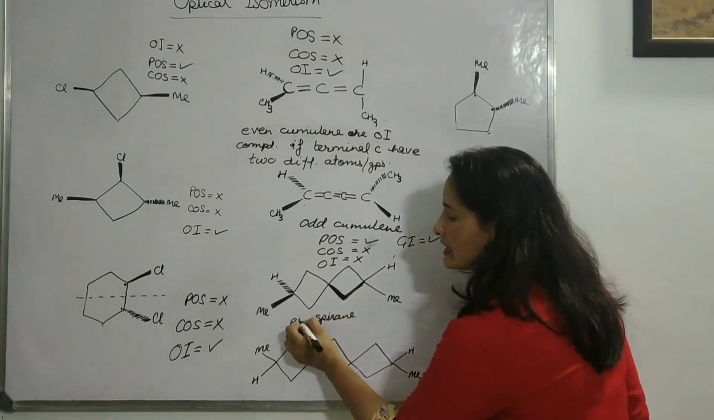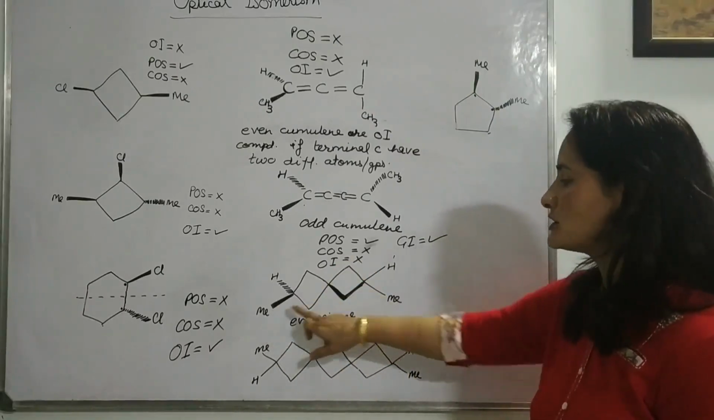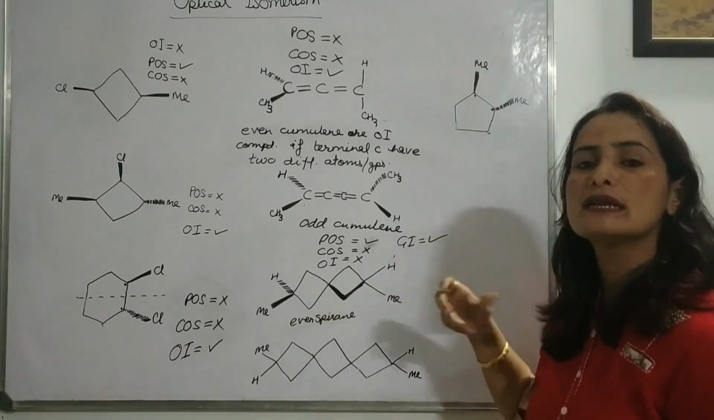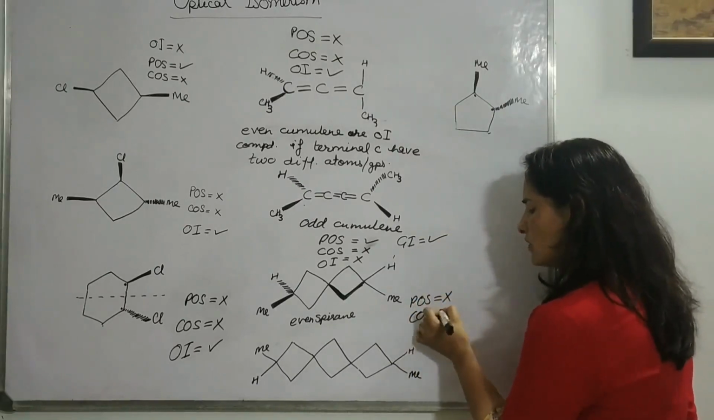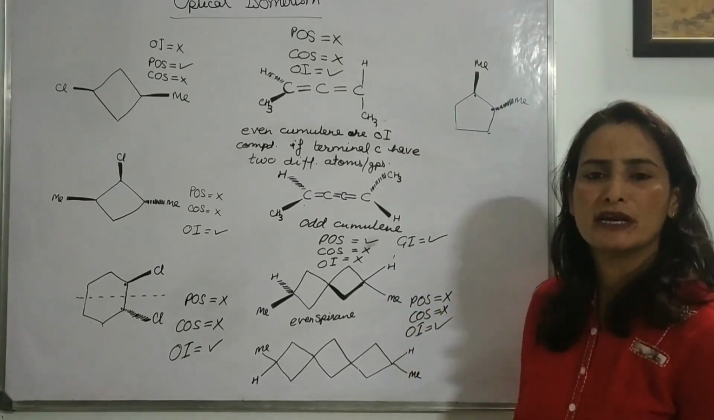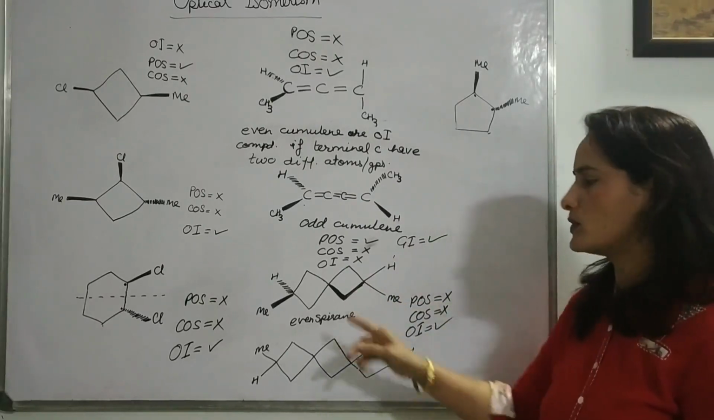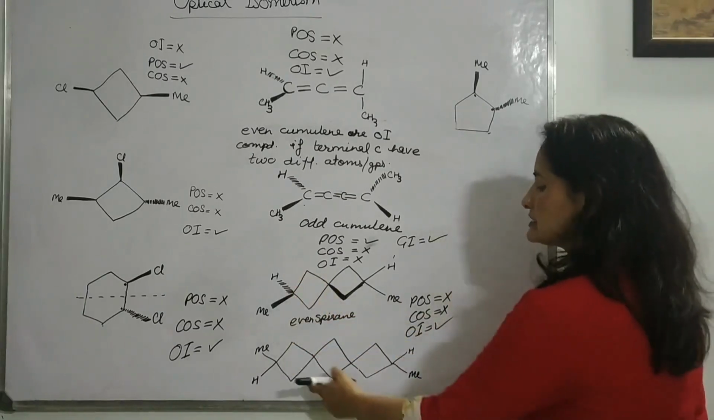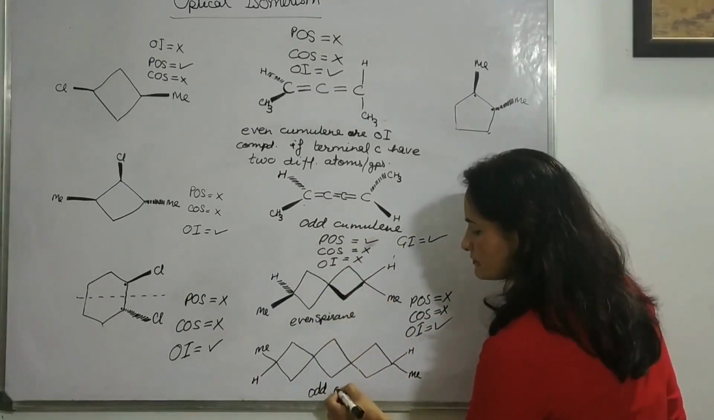If you have an even spirane, then due to the different configuration of the terminal carbons, one axial, one equatorial, they are losing their POS. And when POS is not there, COS is also not there, then the molecule definitely will show optical isomerism. Correct? So even spiranes are optically active compounds. The condition is what? The terminals must have two different atoms or groups. This is odd spirane, similar to the odd cumulene.